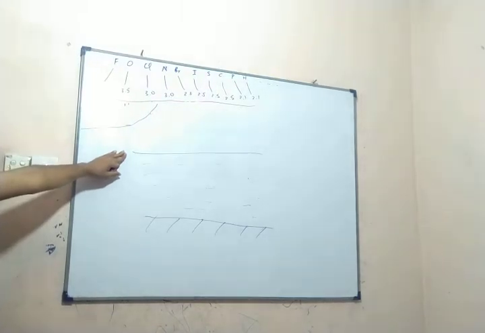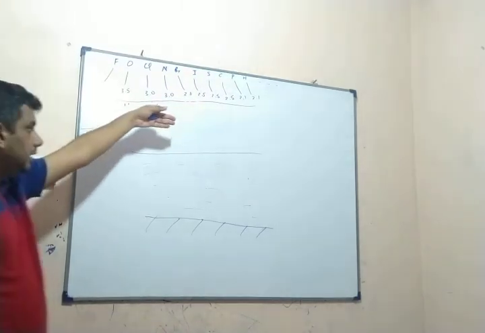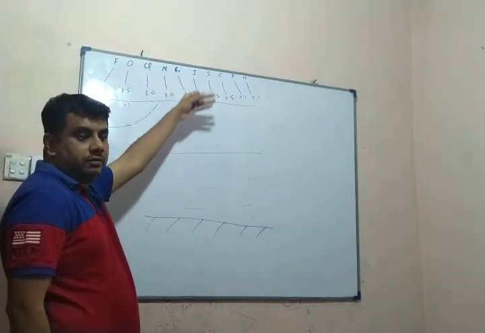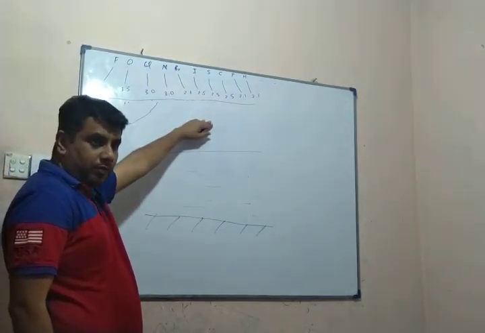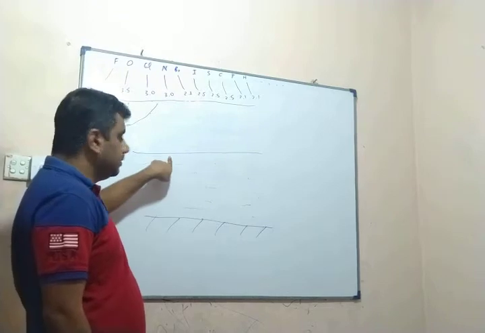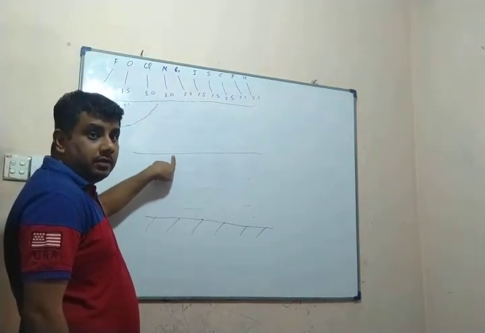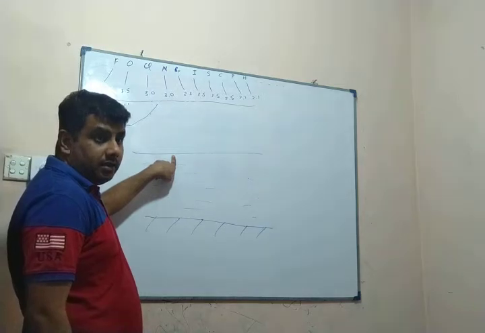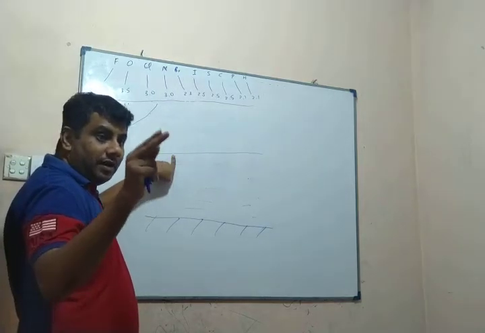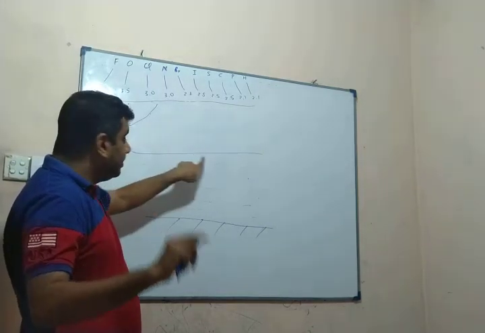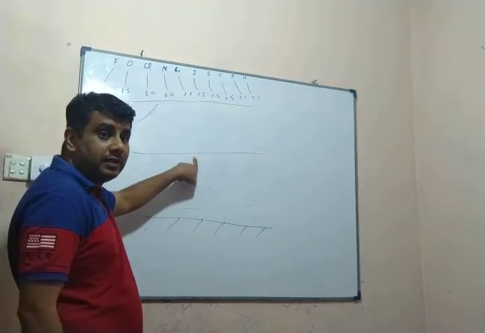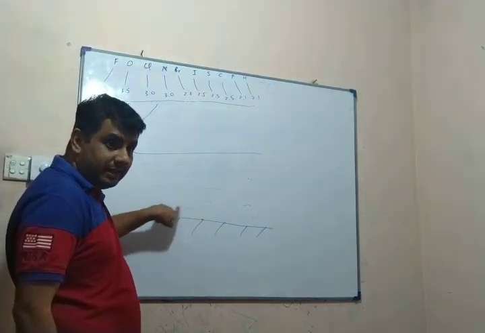What happens if the atmosphere is cooled? On the surface, what forms? Ice. And if ice is denser, what happens to that ice? It will go down and settle here.